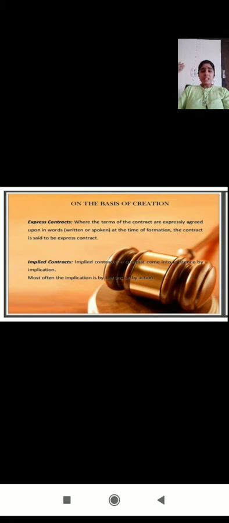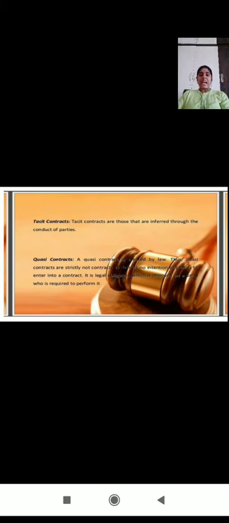So this is an implied contract, and simply we can say that by the conduct of the parties, implied contracts are made. And the next one is tacit contracts. Tacit contracts are inferred through the conduct of the parties, by the behavior of the parties the contracts are made. So this is a tacit contract.